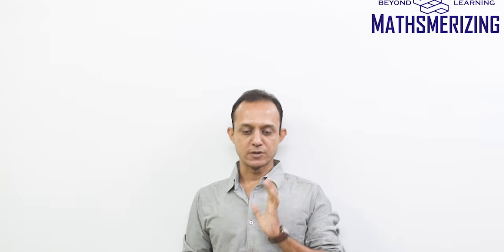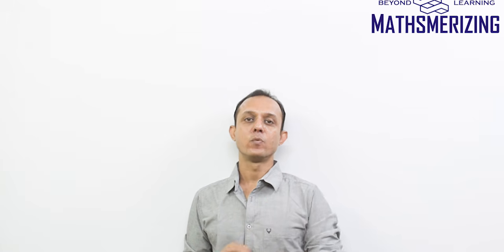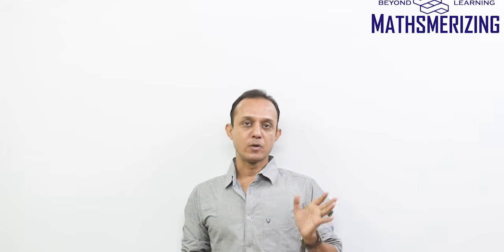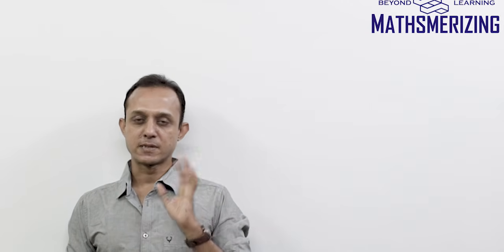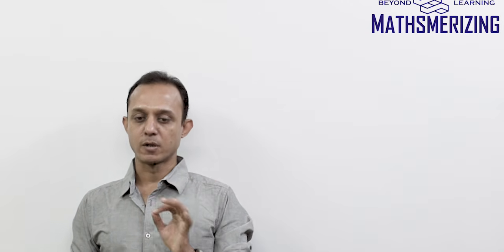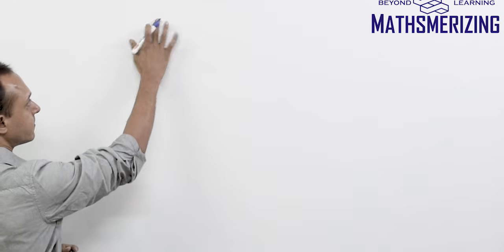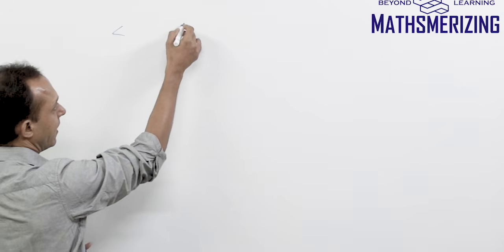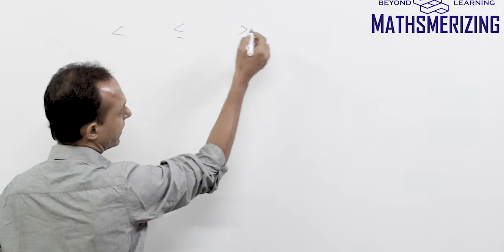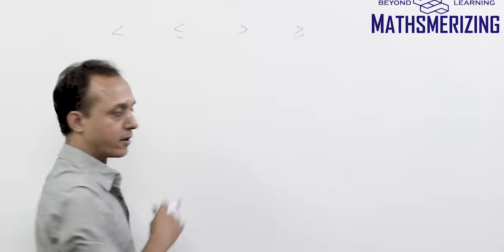Now, inequalities is one of the very important topics, not just for JEE Mains and Advanced, but also for your K-12 examination. So we'll start inequalities, and the first thing that we'll study in inequalities is how to represent them. So there are three ways to represent any inequality, and the first way being using symbols. Now symbols, all of you must be aware of how to use them and what they are. So I'll just mention them briefly. So there are four symbols: less than, less than or equal to, greater than, or greater than or equal to.